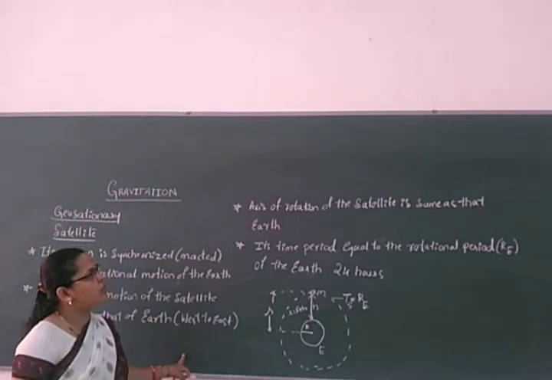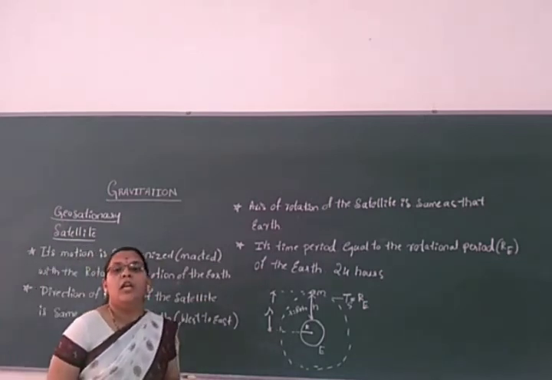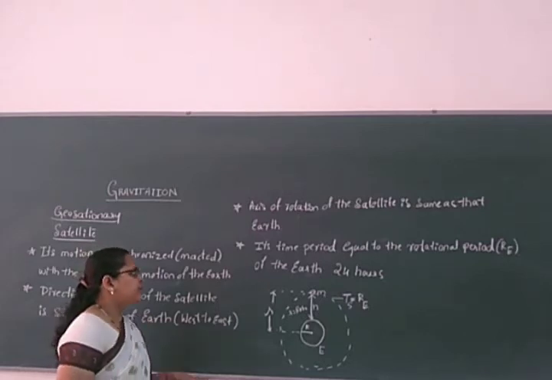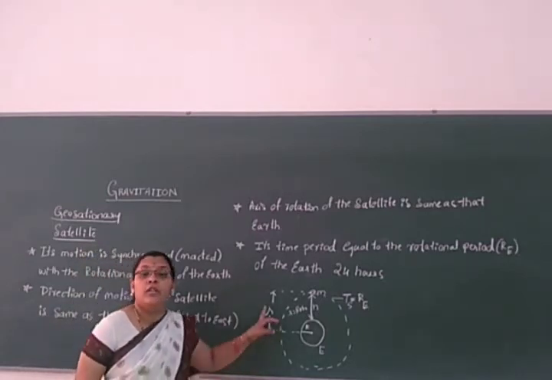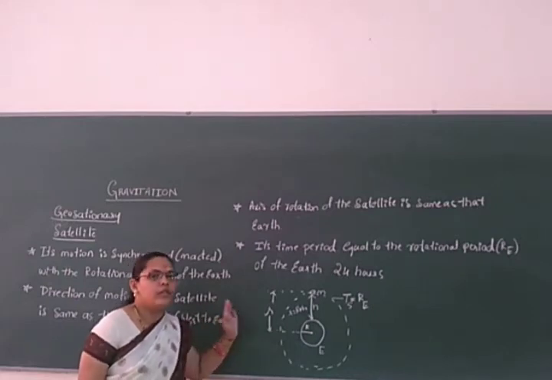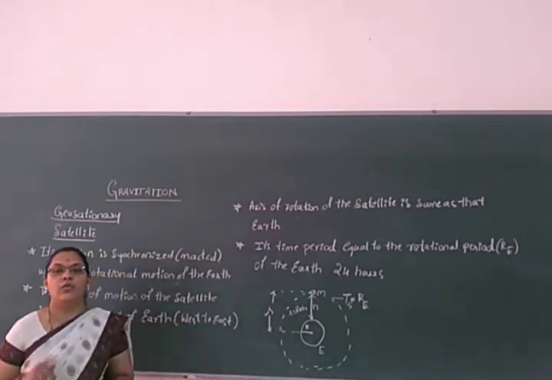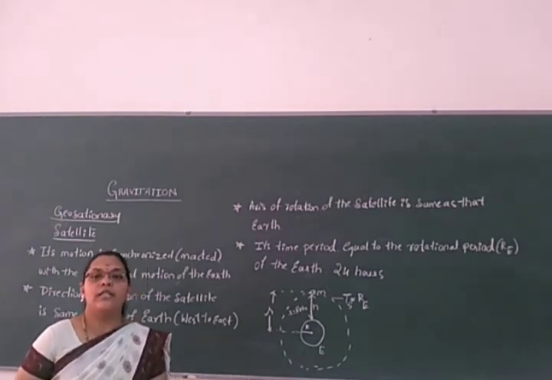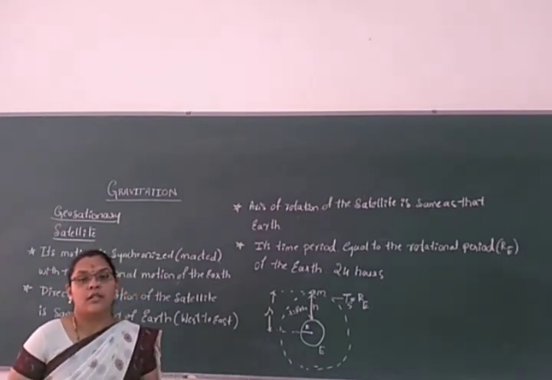Similarly, the axis of rotation of the satellite must be the same as that of the earth. The time period of the geostationary satellite must be equal to the time period of the earth around its own axis, that is 24 hours. They should match. Only then is it said to be a geostationary satellite.